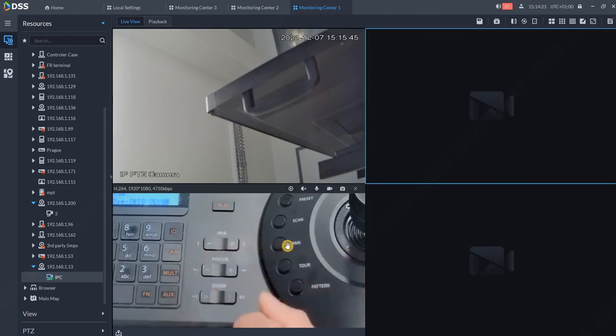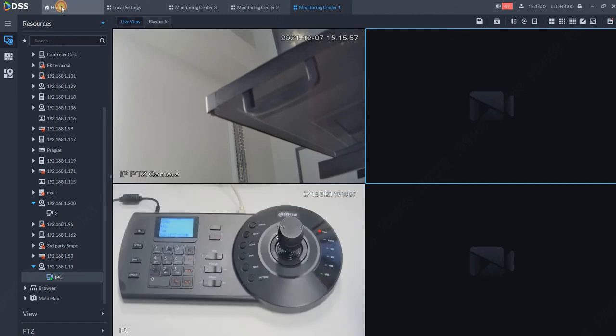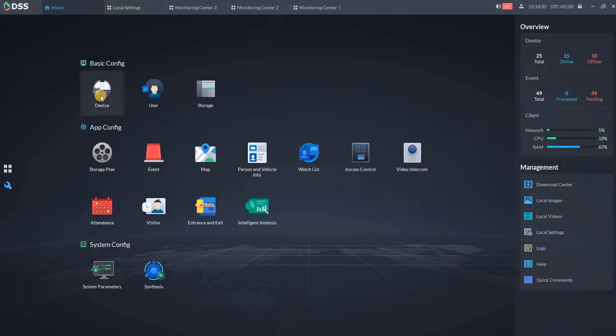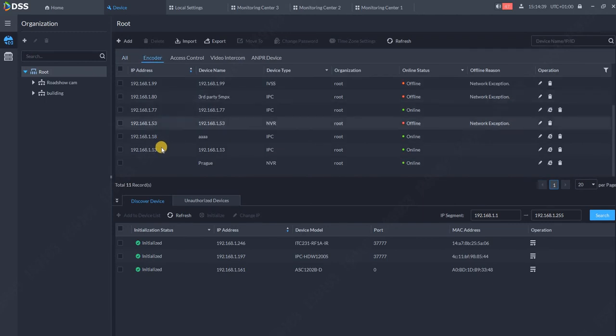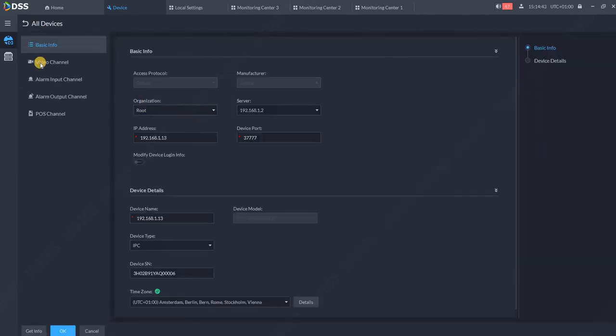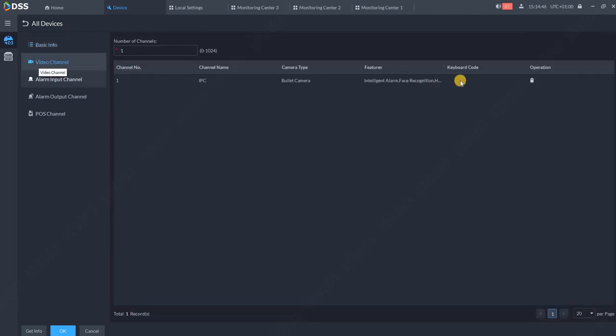We can also add a camera in the empty window. But first, we need to set up a number for the camera. Where can we do this? Go to Home. Go to Device Configuration, find some camera, for example this 113, click on Edit, go to Video Channel and create the keyboard code, for example 2, and hit OK.